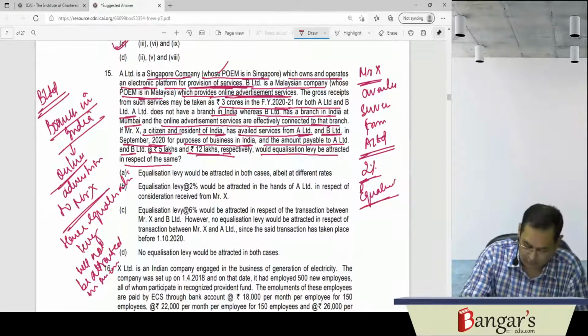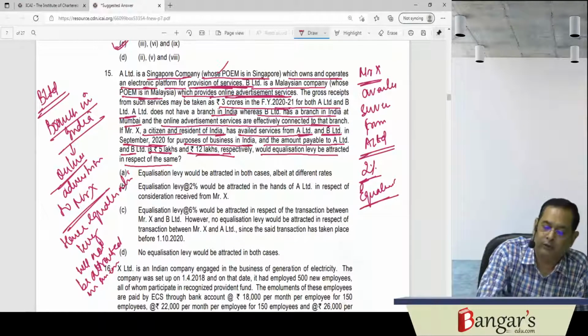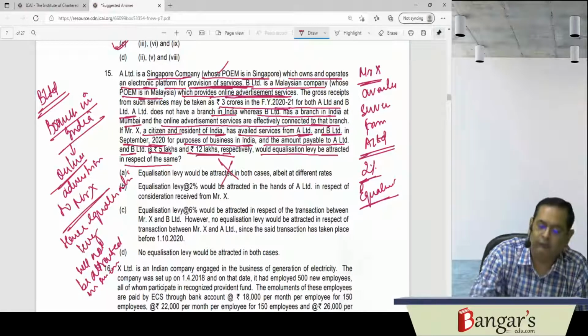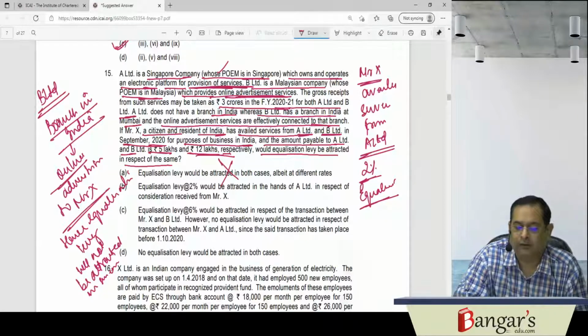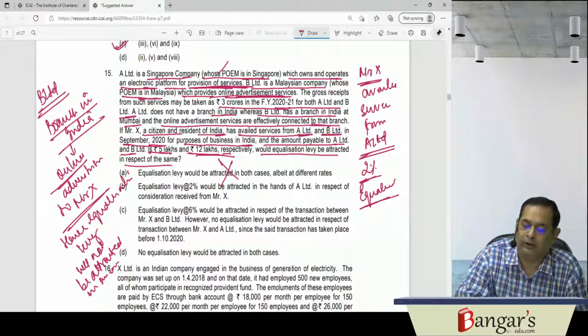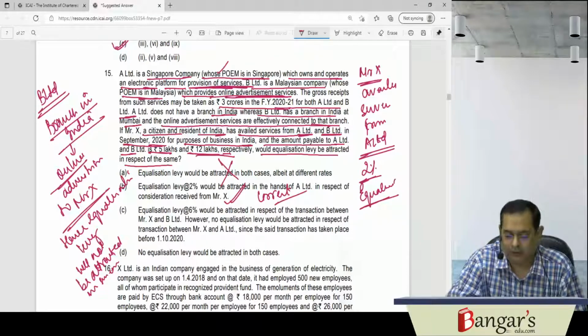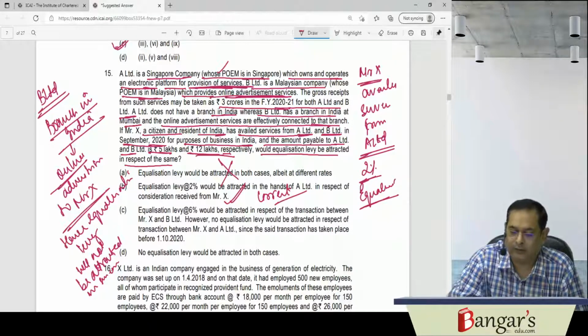Well, no. As I already told you, when X is availing online advertisement services from B Limited through the Indian branch, resident here, equalization levy is not attracted. Then, equalization levy of 2% would be attracted in the hands of A Limited in respect of consideration received from X. This is correct. Equalization levy at the rate of 6% would be attracted in respect of transactions between X and B Limited.